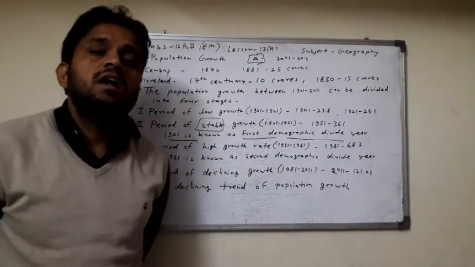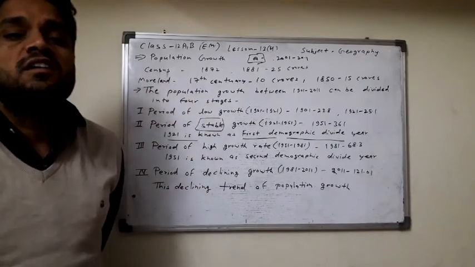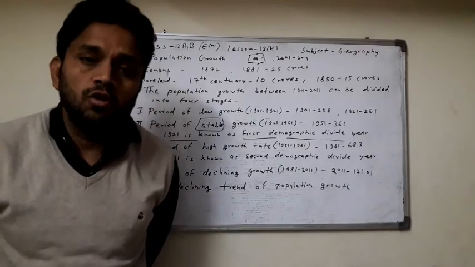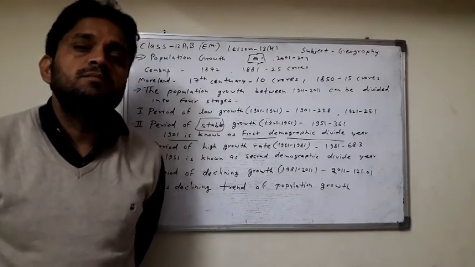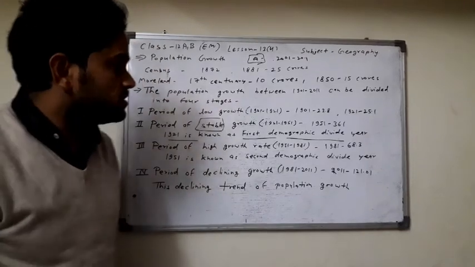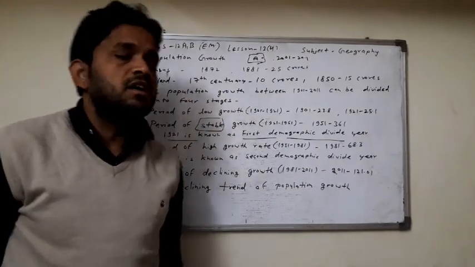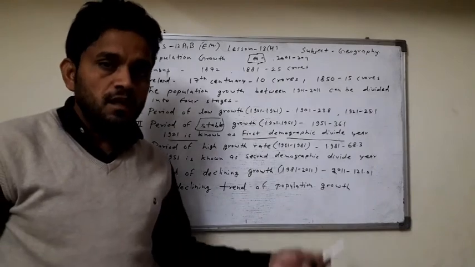1921, because after 1921 the population of India started increasing. So this year is known as the first demographic divide year. Before 1921 there was a low population increase.